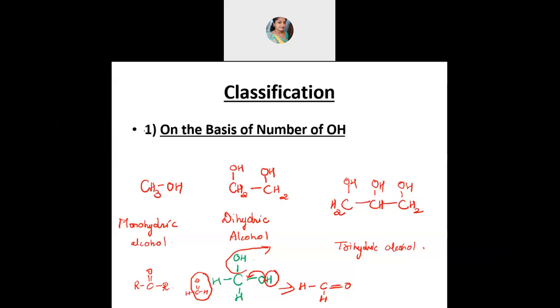So that is the first classification. Is it clear, students? The classification is clear. The first classification is based on the number of OH groups. If there is 1 OH group, then that is mono. If there are 2 OH groups, that is di. If there are 3 OH groups, then it is tri. Okay, let's go for the next one.